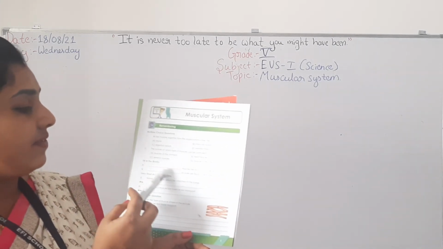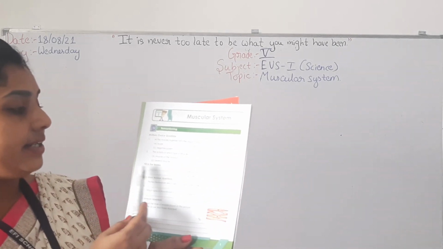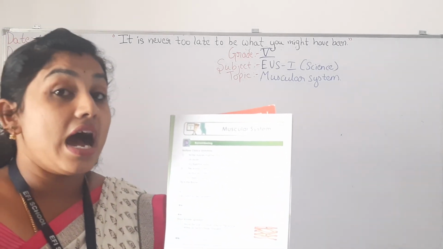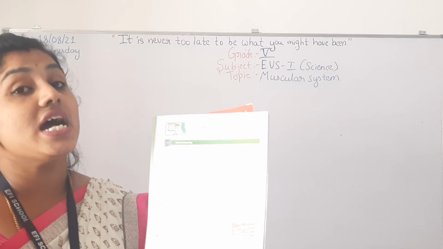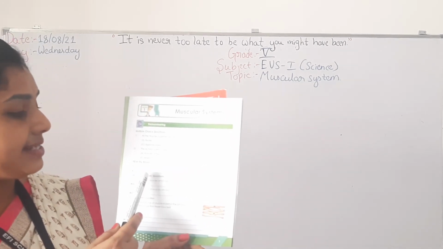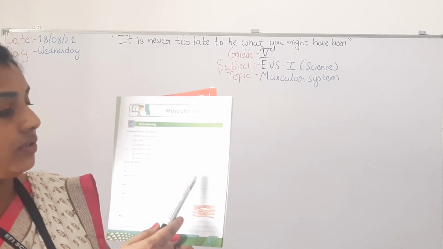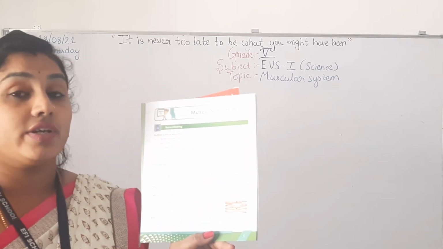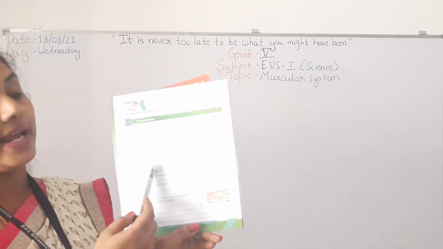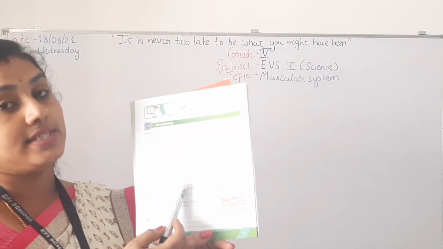Okay. Next, coming to the fill in the blanks. Dash muscles are found only in the heart. Which is the muscle? Heart muscles or cardiac muscles. Yes, you have to write it down in the blank. Next, dash muscles are found in the walls of the internal organs. Which muscles? Smooth muscles. You have to write down the answer as smooth muscles.